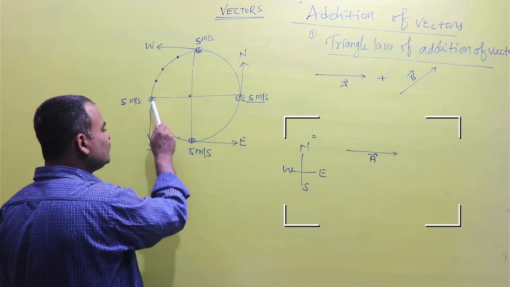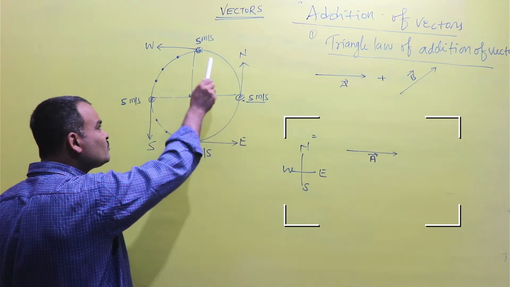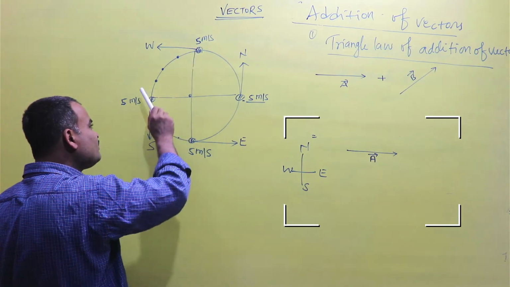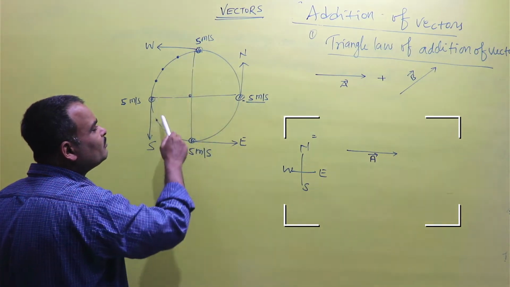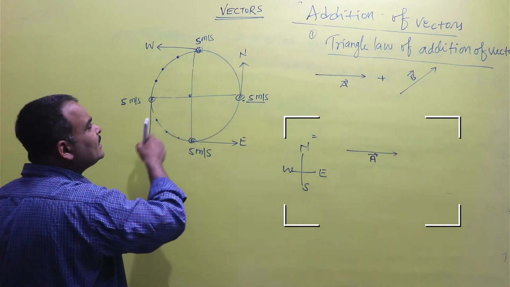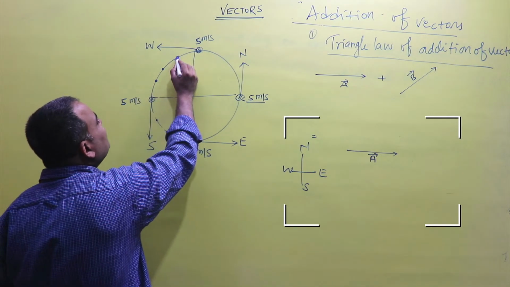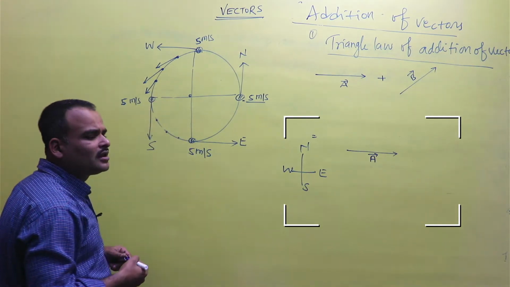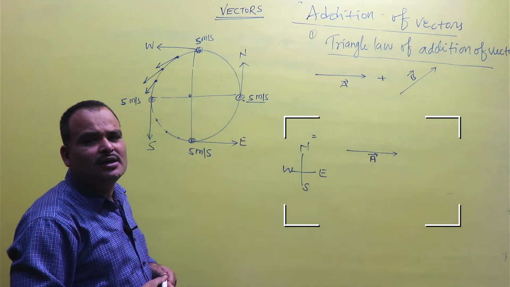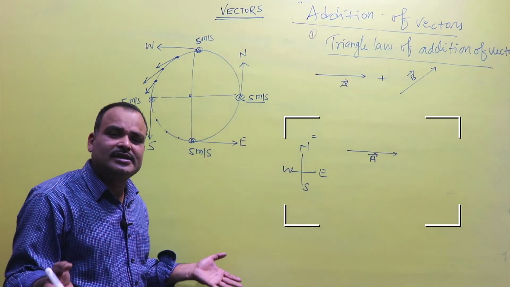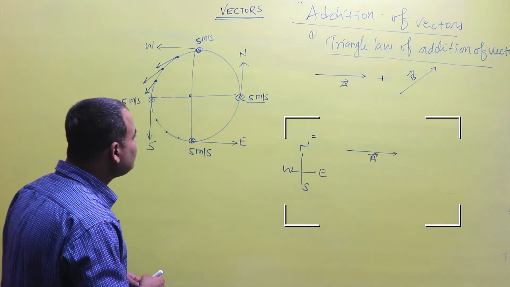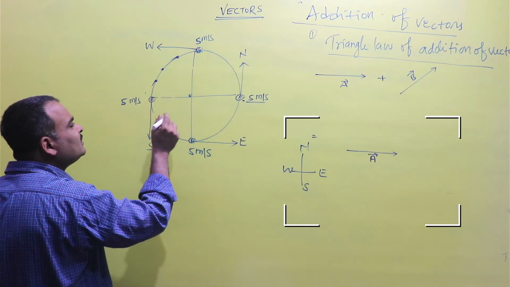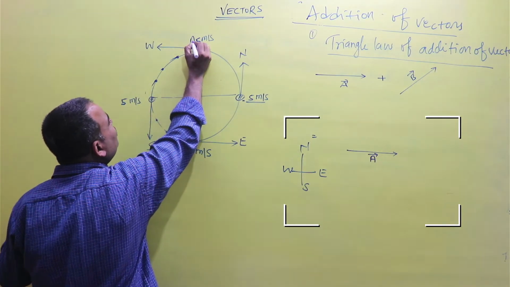Since the magnitude of motion of the object is equal to 5 meters per second at every point of the path, but the direction is different at another point, the vector is changed. And if you are thinking, what is the change from A to B?